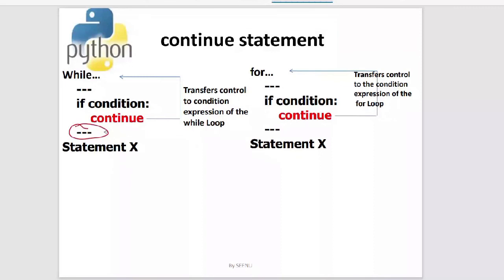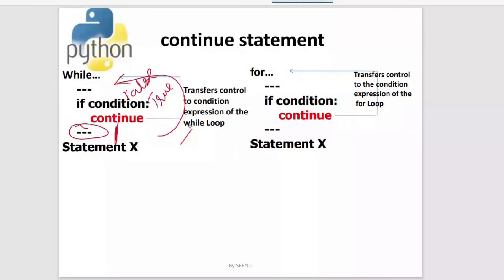If this if condition is true, the continue statement will execute and the control will go to the next iteration of the while loop. Meaning the rest of the statements over here will be skipped. They won't execute if the continue executes. Now say the if condition is false. Then the continue will not execute, so the rest of the statements will execute, and it goes to the next iteration of the while loop. That is regarding continue inside the while loop.